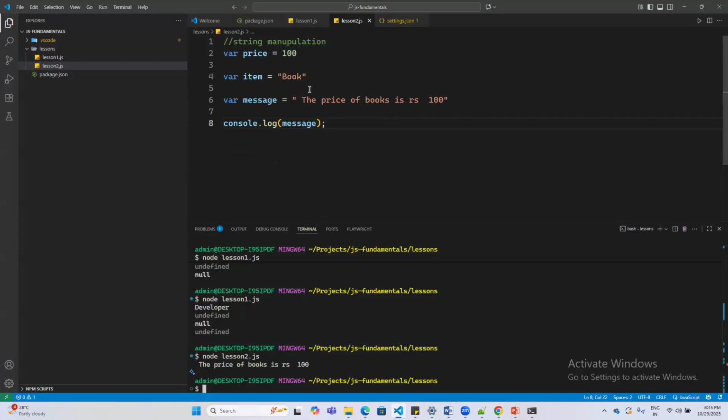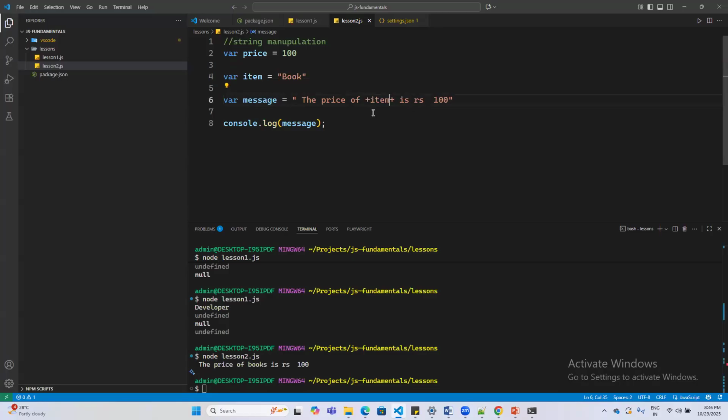But what if I want to dynamically change this message? I want the price to be whatever price the user sends me, and the commodity defined in this variable called item. So how do I do that? We can concatenate two strings. The message is of type string, and I can add a different string to it. The price of, and instead of book I need the item name, so I would add a plus operator and add the item over here.